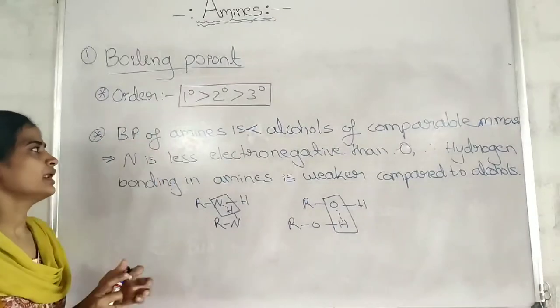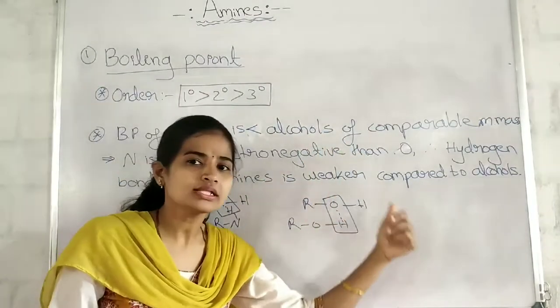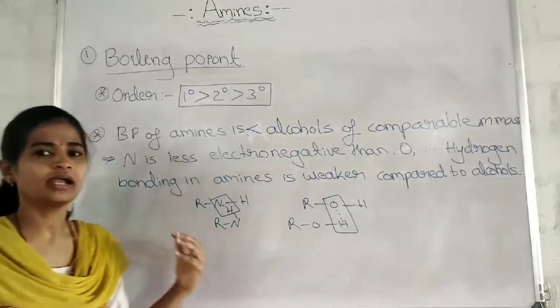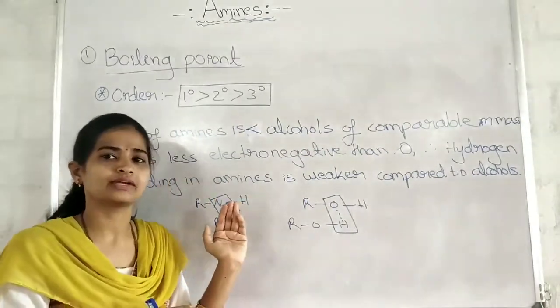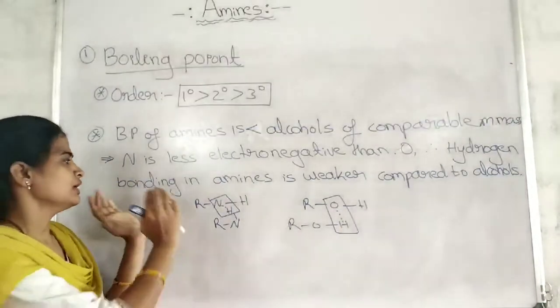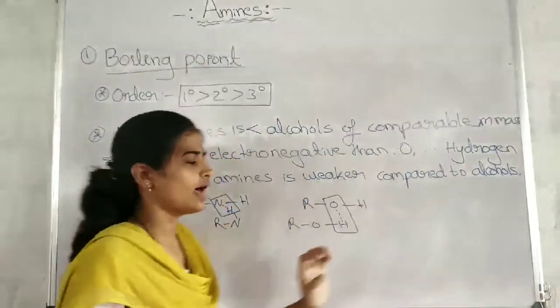Next point, boiling point of the amines is less than that of the alcohols of comparable molecular mass. What is the reason for that? The nitrogen present in the amines is less electronegative than the oxygen present in the alcohol. Therefore, the hydrogen bonding in amines is weaker compared to the alcohols.